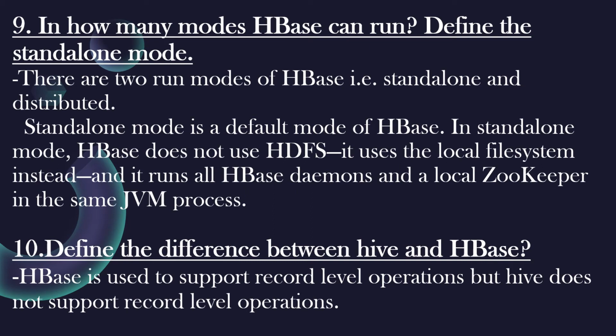In how many modes can HBase run? Define the standalone mode. There are two run modes of HBase, that is standalone and distributed. Standalone mode is a default mode of HBase. In standalone mode, HBase does not use HDFS. It uses the local file system instead, and it runs all HBase daemons and a local Zookeeper in the same JVM process.